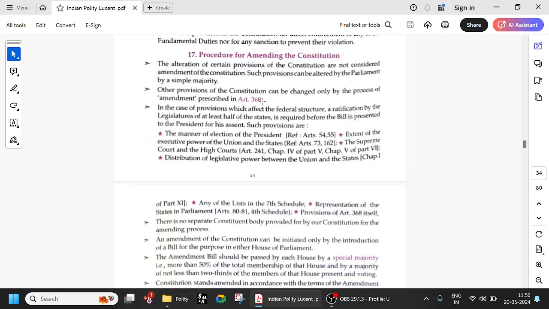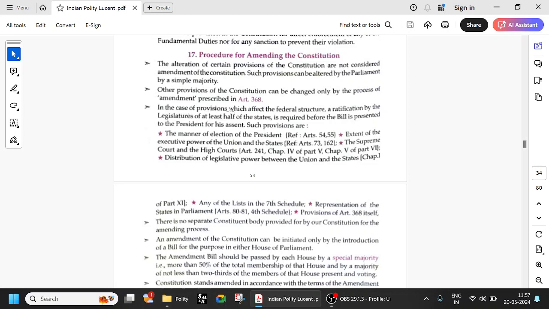So not every amendment to the constitution needs to be under Article 368. If the constitution is slightly amended, it need not necessarily be under Article 368. There are several provisions which can be altered by a simple majority also. Not everything comes under Article 368. Other provisions of the constitution can be changed only by the process of amendment prescribed in Article 368.